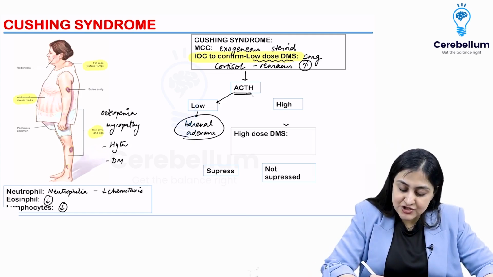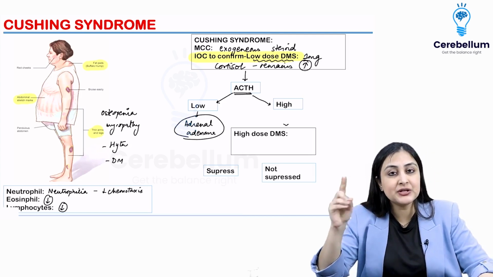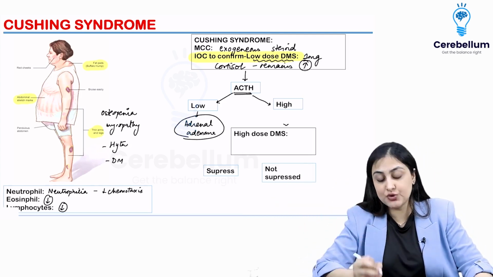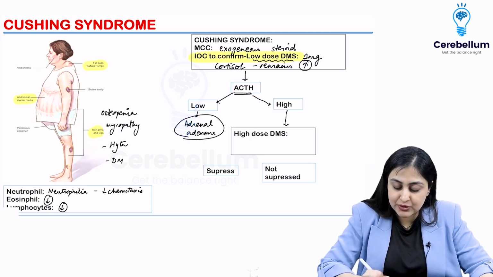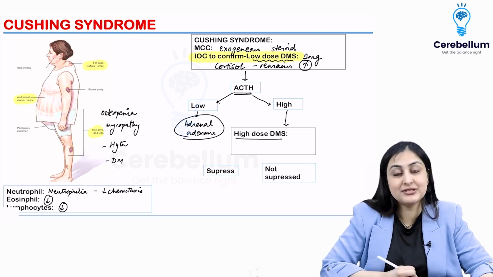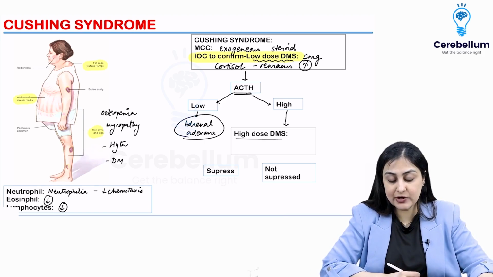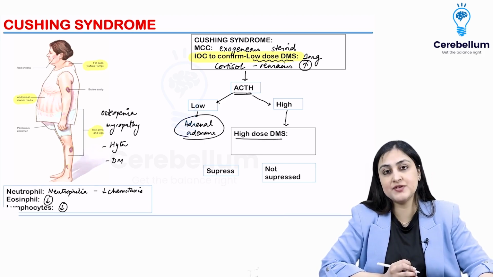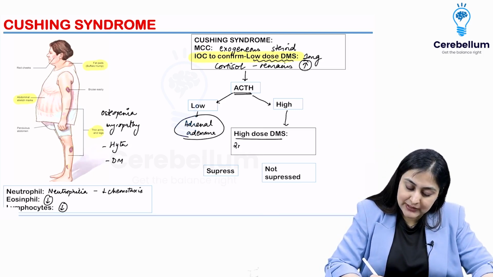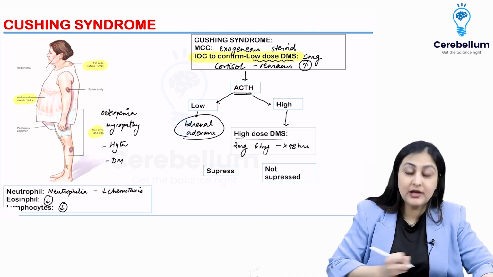If ACTH is high, means it's either pituitary or it's an ectopic ACTH producing tumor. So what I do to confirm that is a high dose dexamethasone suppression. Very important, this is where high dose DMS comes in. In high dose DMS, what we do is we give 2 mg dexamethasone 6 hourly for 48 hours. Okay.